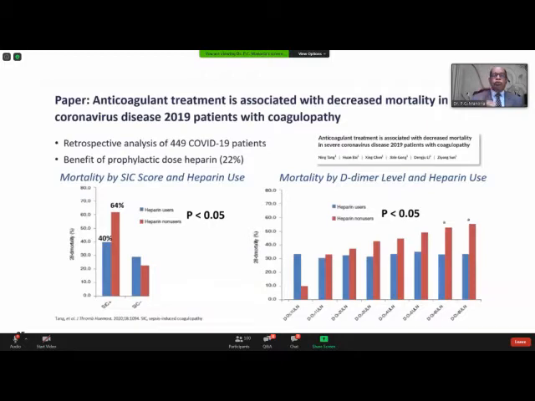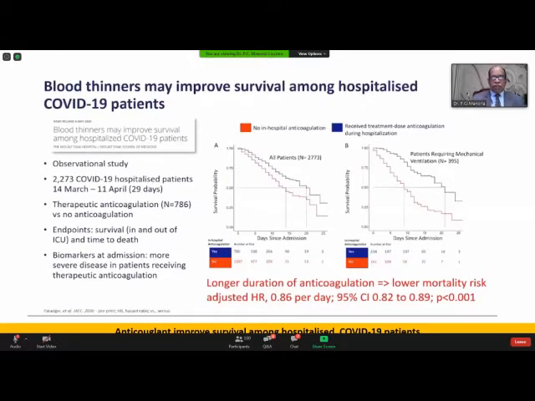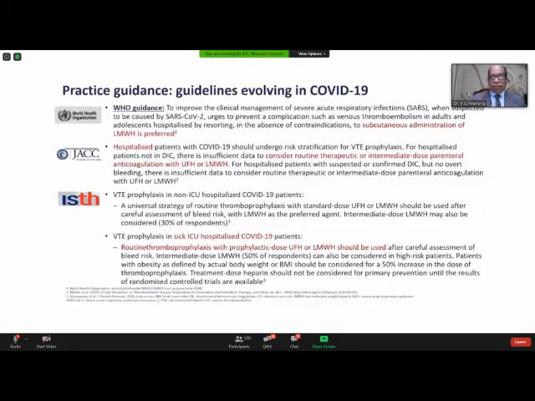And if you use heparins, it decreases mortality and also improves survival. So most of the guidelines at the present state of time, although they are still in the process of evolution, recommend heparin or low molecular weight heparin in patients who are admitted to ICU, and treatment if they happen to have developed VTE.